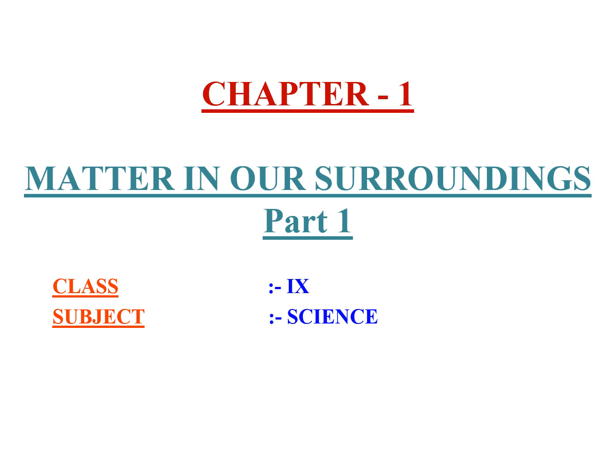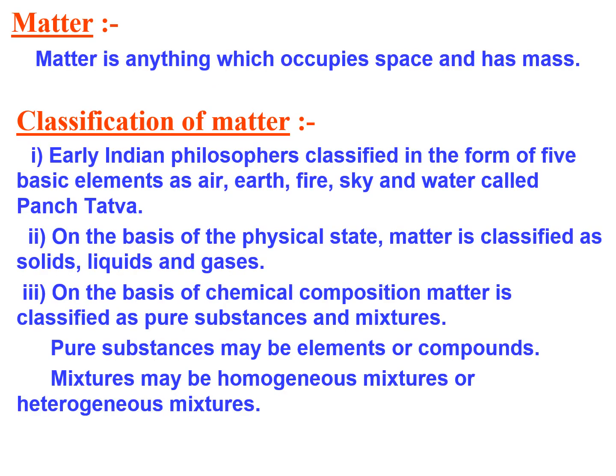Today we are doing the chapter Matter in our surroundings. Matter is anything which occupies space and has mass. Earlier, Indian philosophers classified matter in the form of 5 basic elements, which are air, earth, fire, sky and water. And these were called Panchatattvas.